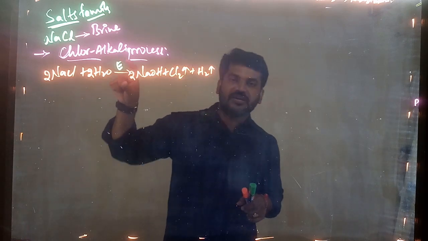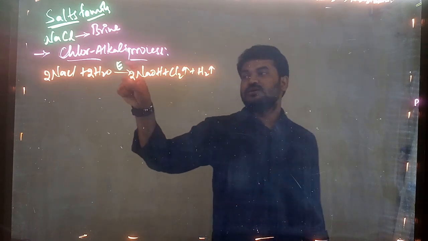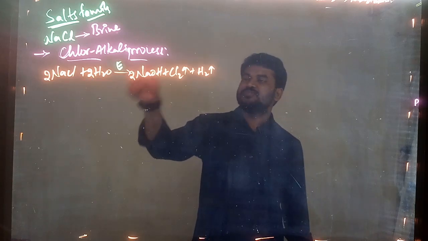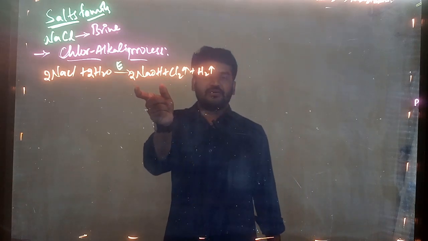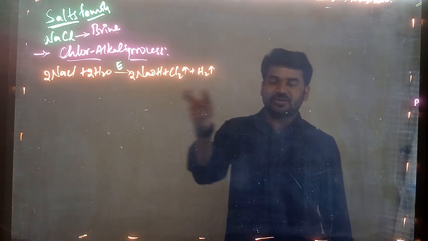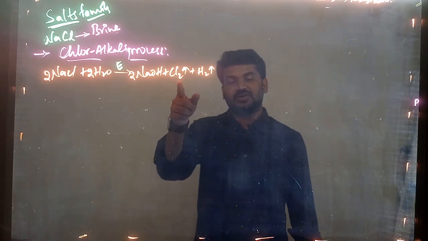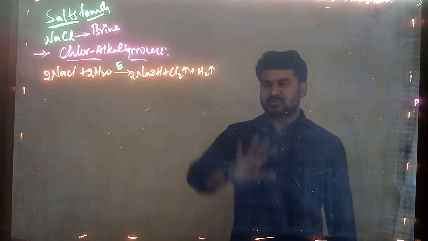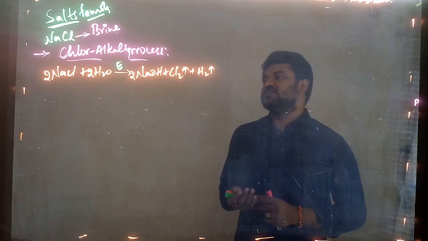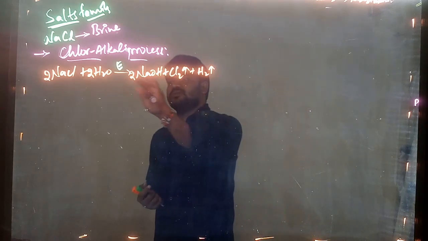For that, what are you making? Electrolysis you are doing. That is electrolysis of the brine solution, that gives NaOH, a base, and Cl2 gas, H2 gas. So these are the things we'll get in the electrolysis of brine solution.